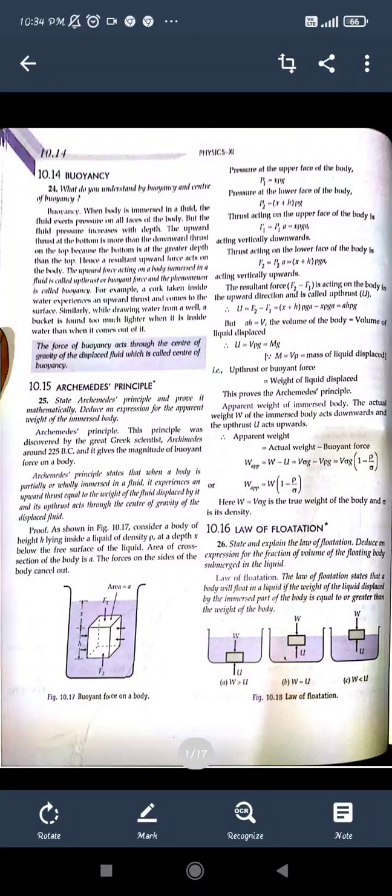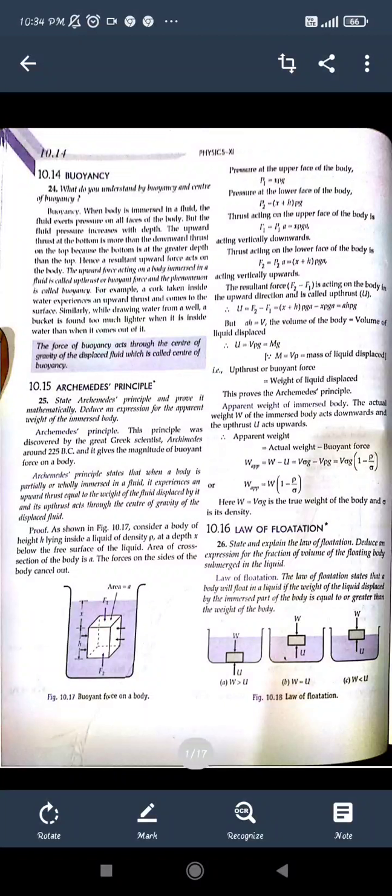After that, we have seen the hydraulic lift and hydraulic brakes, which are applications of Pascal's law. In Pascal's law, the pressure applied on the liquid anywhere, it applies the same pressure on the body. So that is Pascal's law. Today we are going to see buoyancy and Archimedes' principle.